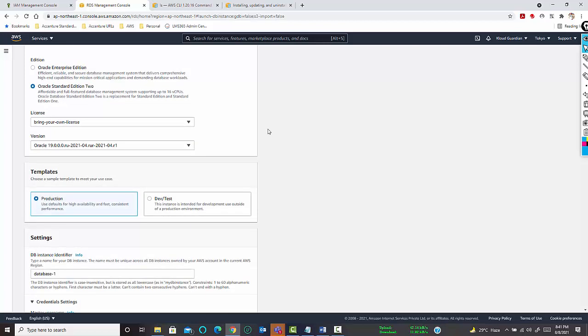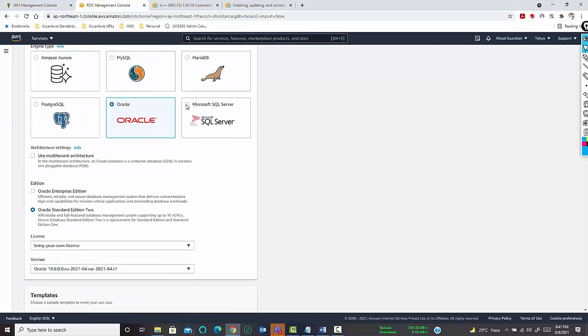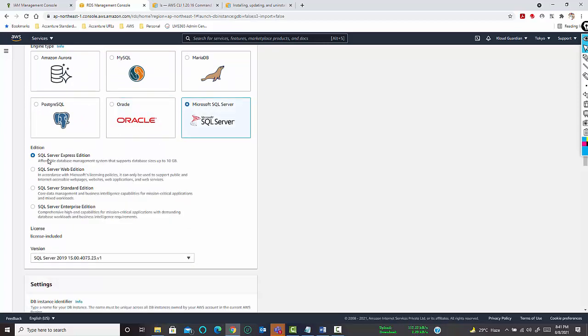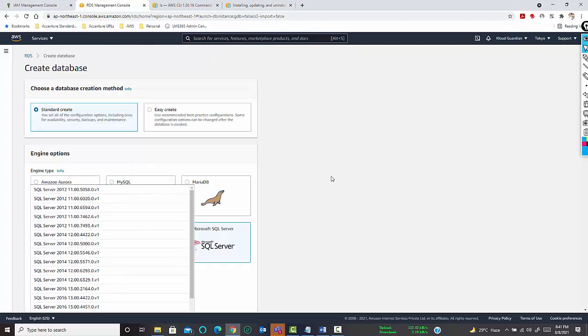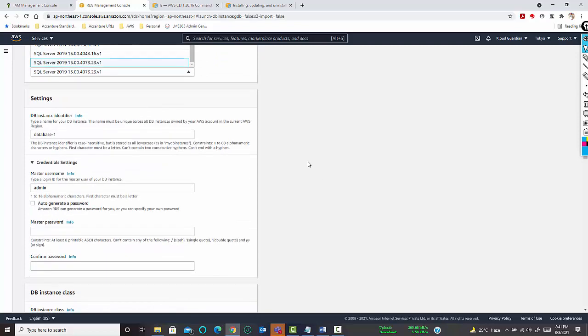Similarly, in case of SQL Server, SQL Server Express Edition and SQL Server Web Edition can be taken from AWS. But for SQL Server Standard Edition and SQL Server Enterprise Edition, you have to carry your own licenses. SQL Server starts with SQL Server 2012 and ends with SQL Server 2019. Okay.